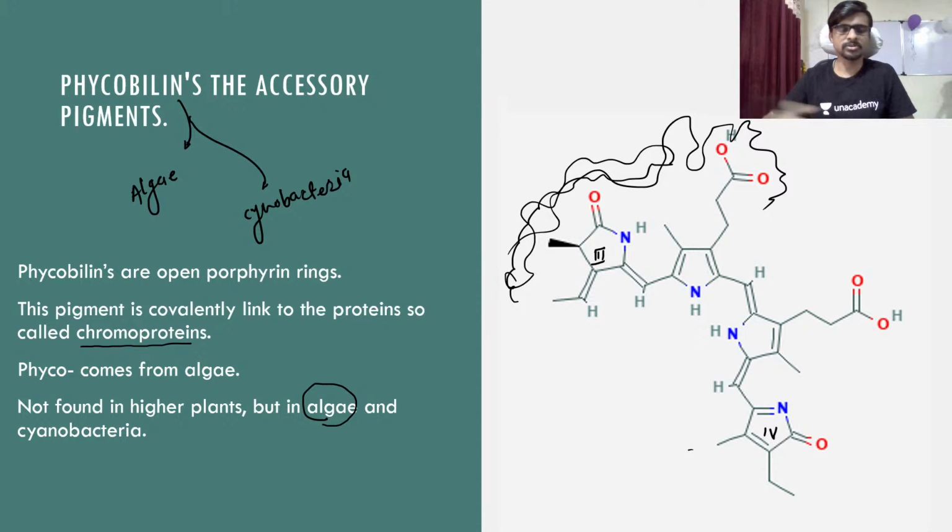You should call it phycobilins. Okay, so the phycobilins is not present in plants, it is only present inside of the algae and the cyanobacteria, and that's why it is called as a phyco. Okay, so the phyco comes from the algae, phyco word coming from the algae.